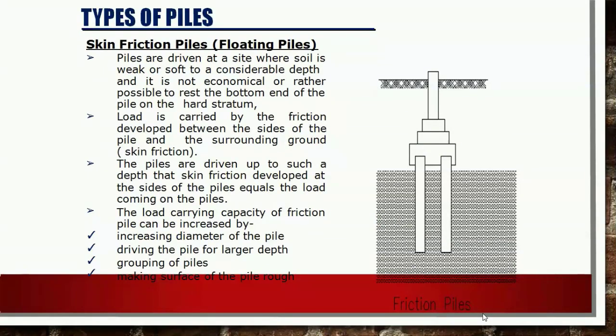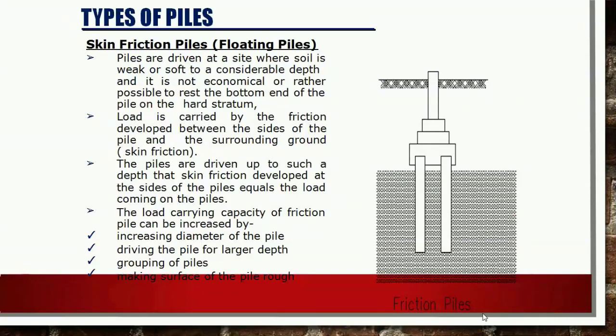Next is the skin friction piles. These piles transfer the load by friction between the soil and pile. This type of pile is preferred if the hard strata is not available even at considerable depth. The frictional resistance should be assessed before deciding the length of the pile.